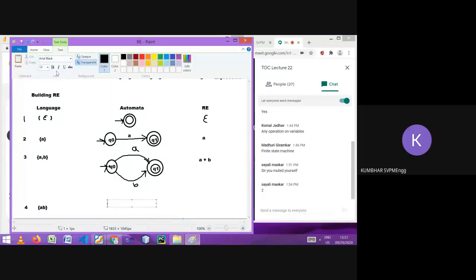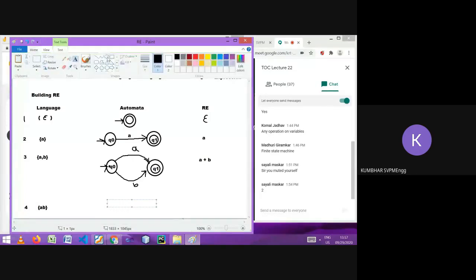So how can we represent it using finite automata? Three states we will require, because now in AB there is no OR. We must read A first and then B. So first it will read A, then it will read B, and then this last state will be the final state.